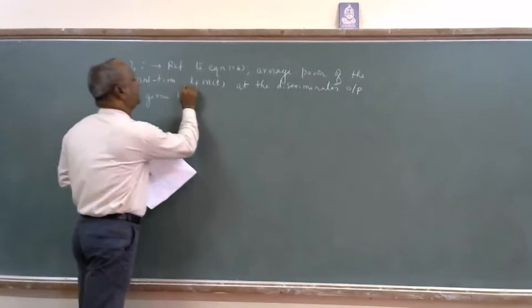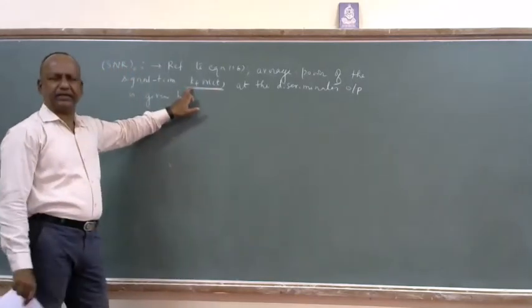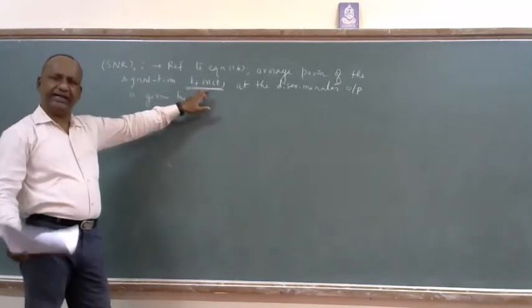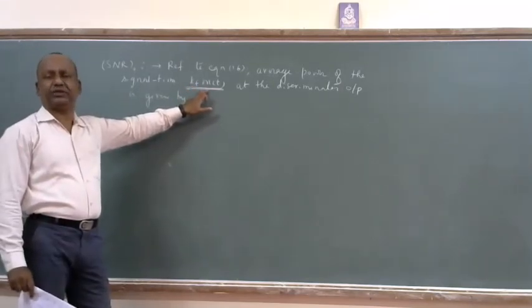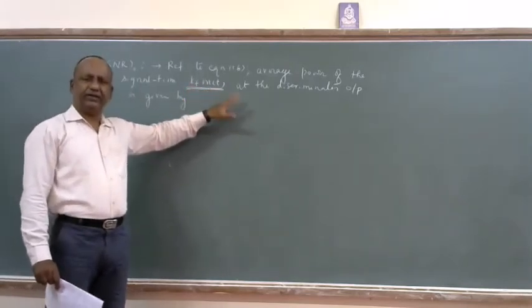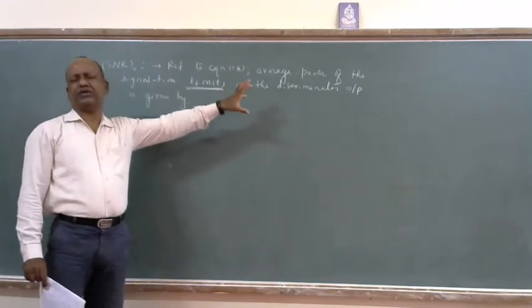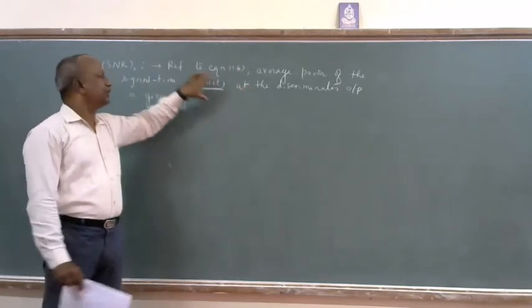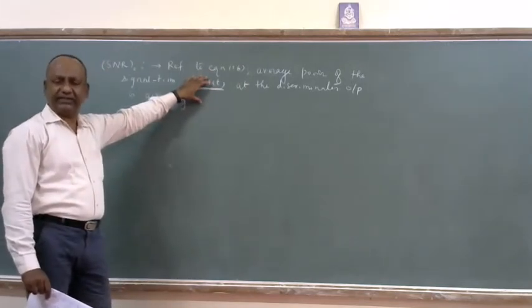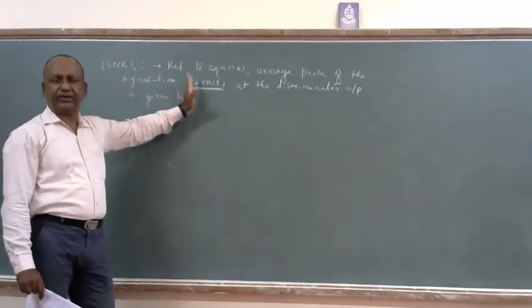See, my signal component at the output of the discriminator is what? V of t is the output of the discriminator, which equals Kf m of t plus nd of t. Nd of t is called the noise component, so we need to find the average power of this noise component. We will do it later. The first term is called the signal component, available in the form of the message signal. So now you try to find the average power of this.